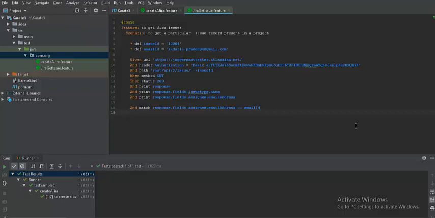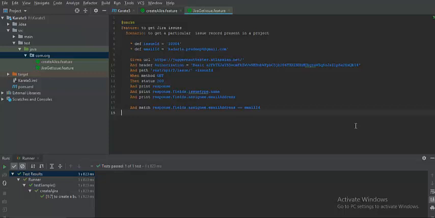JUnit 4 basically supports the RunWith annotation. If you looked at our previous runner class, you might have noticed that we used the RunWith annotation, and the other annotation was KarateOptions. But when we go to JUnit 5, we will not be using either of those two annotations. I'm sorry, I would not say they are deprecated; if you are migrating to JUnit 5, they are simply not required. RunWith is not in use by JUnit 5, and KarateOptions comes from Karate JUnit, which is a different package. Moving on to JUnit 5, what other features are there?